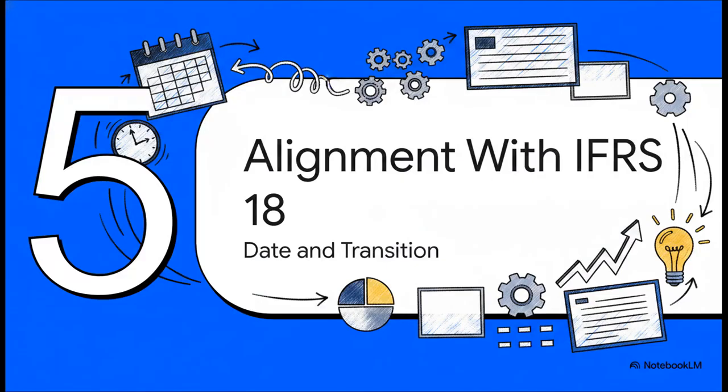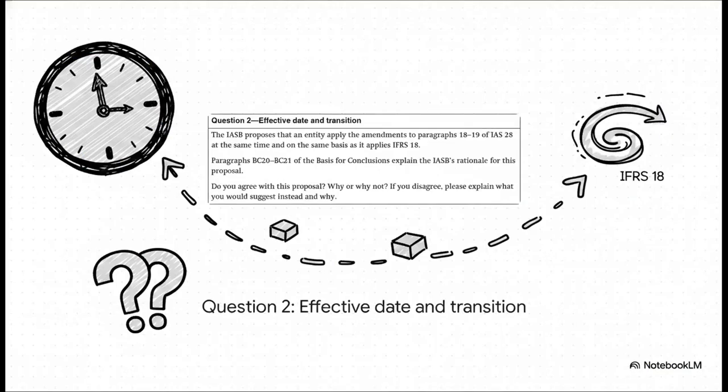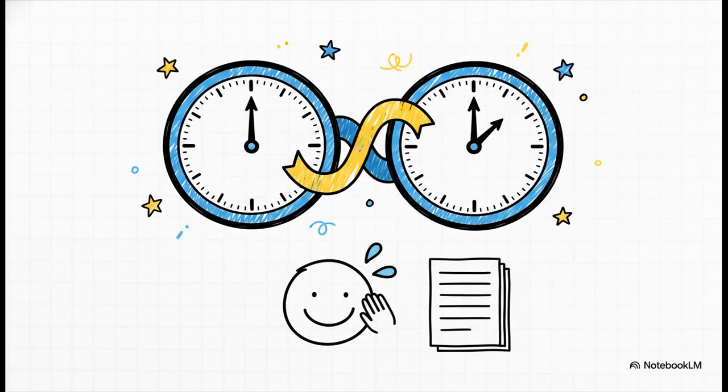Finally, let's talk about alignment with IFRS 18, specifically the effective date and transition. Question 2 in the IASB's exposure draft asks point-blank about the effective date and transition for these proposed amendments to paragraphs 18 and 19. And on this front, GAAP Advisors is in complete 100% agreement with the IASB. They are pushing for a completely seamless transition, meaning these amendments to IAS 28 should be applied at the exact same time and on the exact same basis as the new IFRS 18 standards. This unified timeline prevents massive, completely avoidable administrative headaches for standard setters and accountants alike.